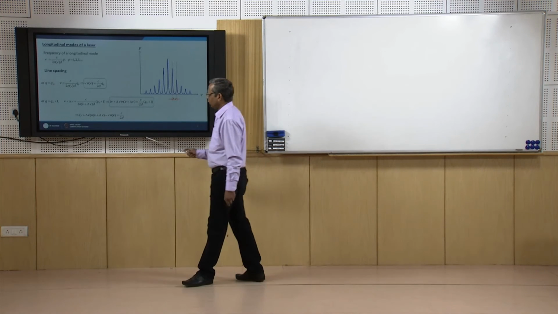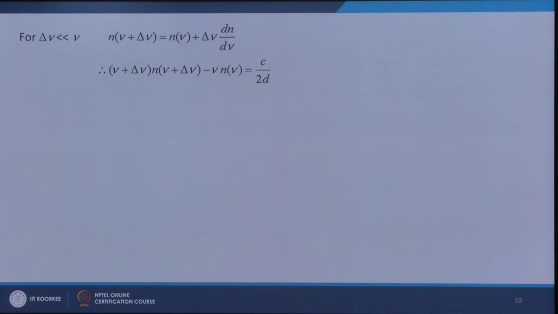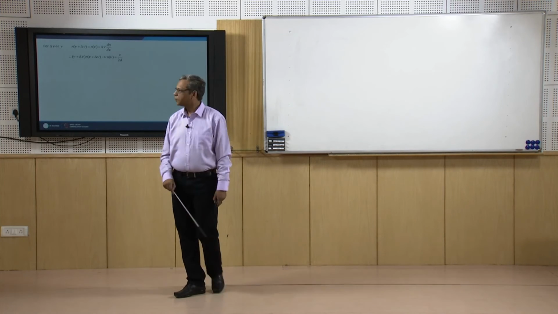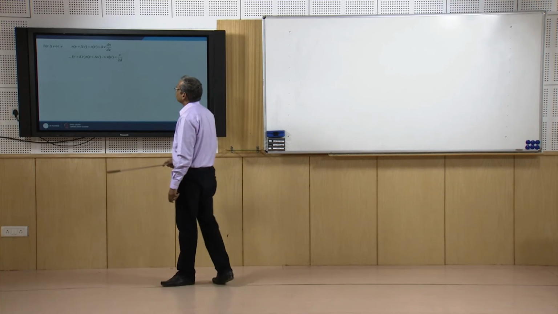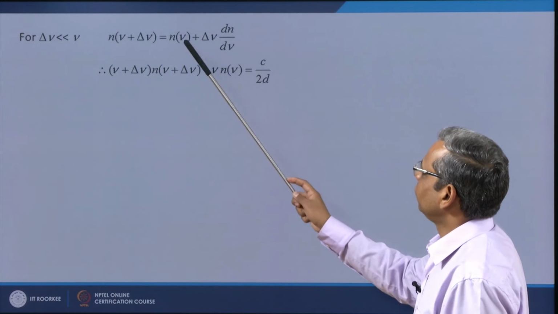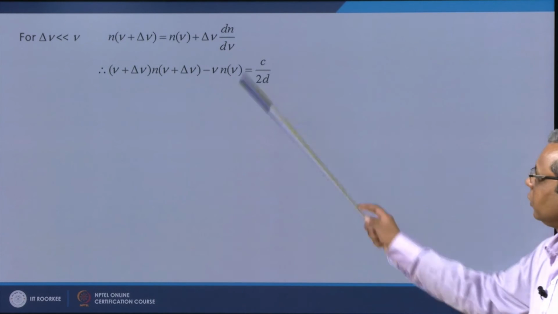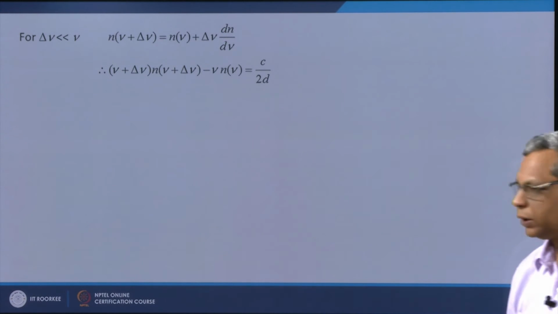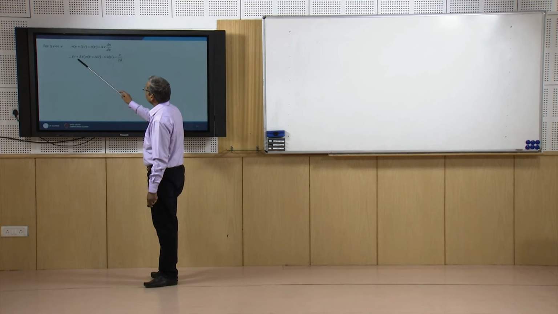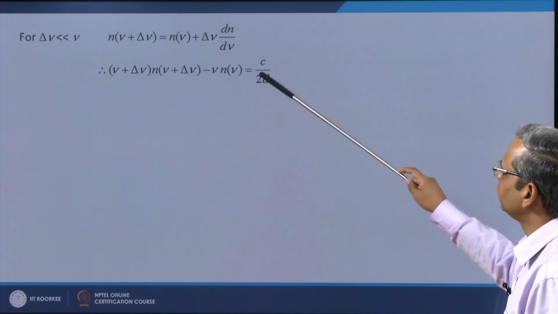And now the task is to find Δν from this side. For that, I know Δν is much smaller than ν, so I can make a Taylor series expansion of n(ν plus Δν) around n(ν). It would be n(ν) plus Δν times dn over dν, and I retain only the first order term because Δν is much smaller than ν. Then, from the previous slide, (ν plus Δν) times n(ν plus Δν) minus ν n(ν) is equal to c over 2d.